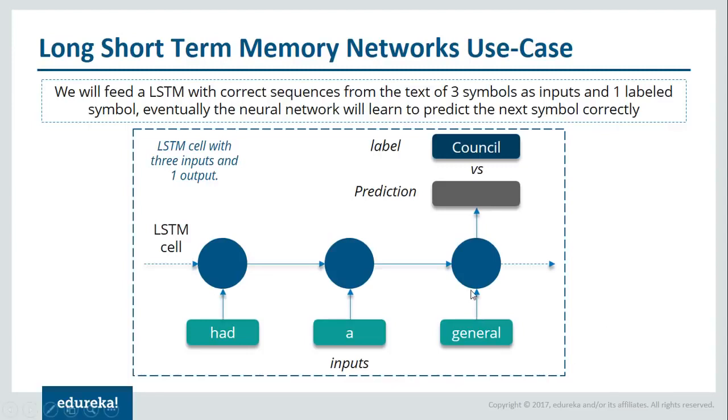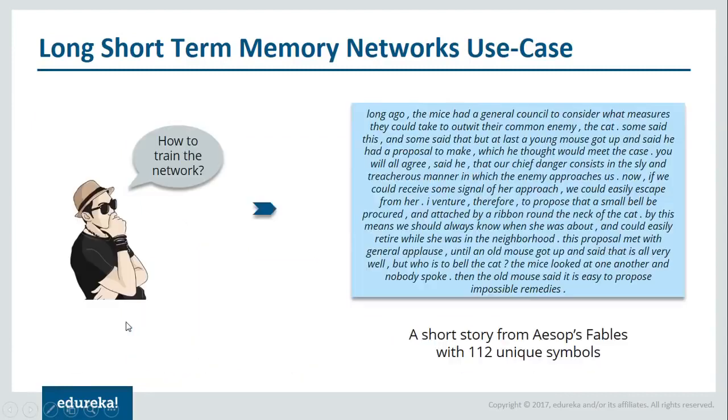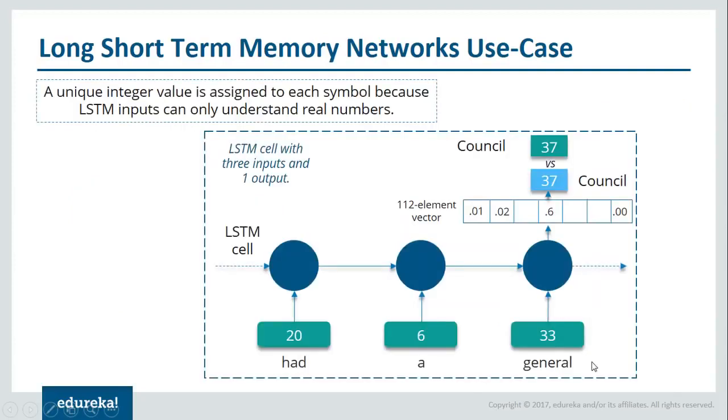So in this use case, what will happen? You'll feed in three words, and it'll create a unique story for you. So basically, how will this happen? First, I've actually already trained this model just to save time. So what we need to do is train a model on some sort of data. So we are training it on a short story which has 112 unique symbols. All right. So what our model will do, it will create a 112 element vector. All right, and whenever I feed in the values, or you can say the words, it will see which element has the higher probability of coming next, right?